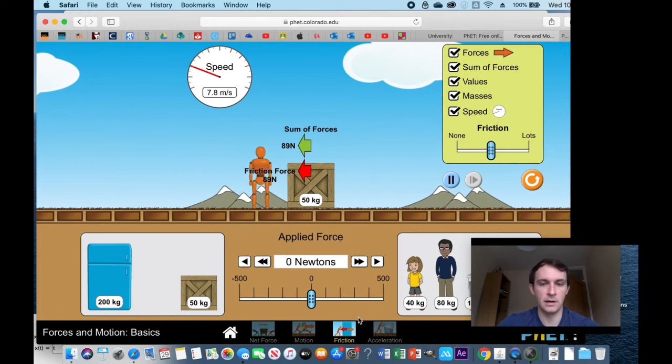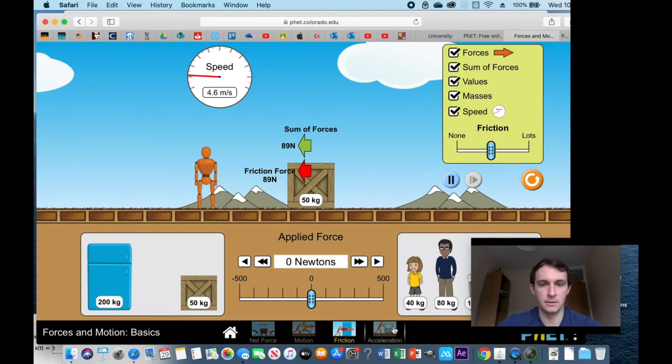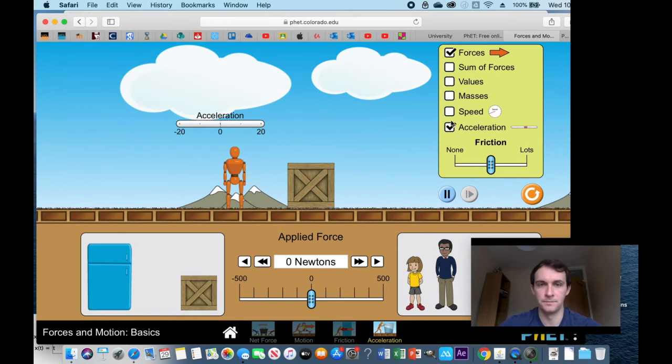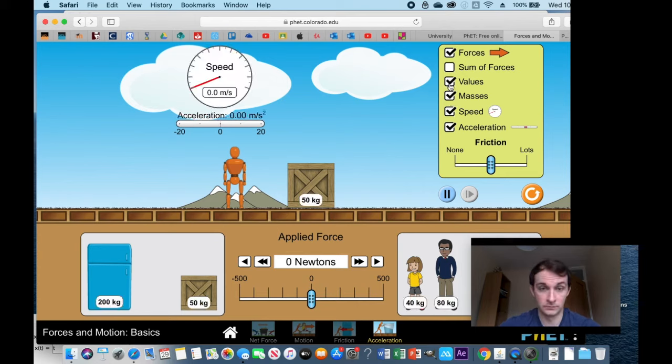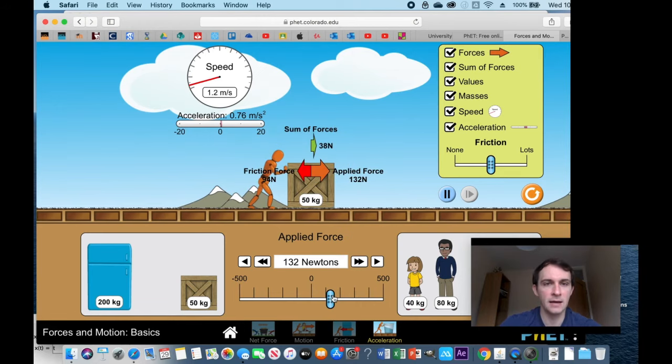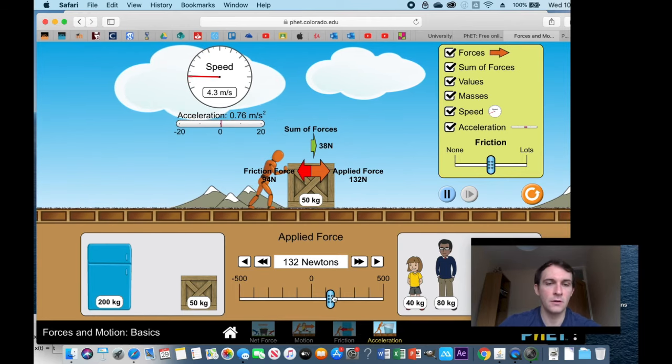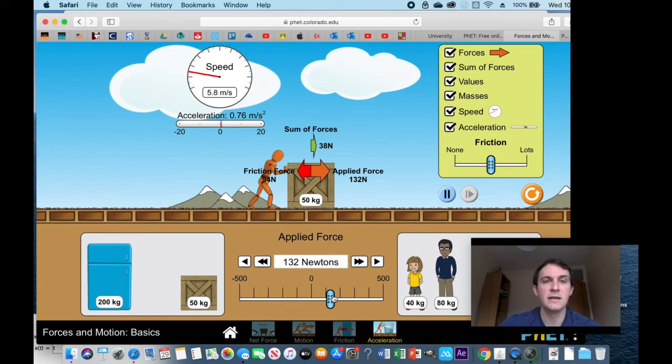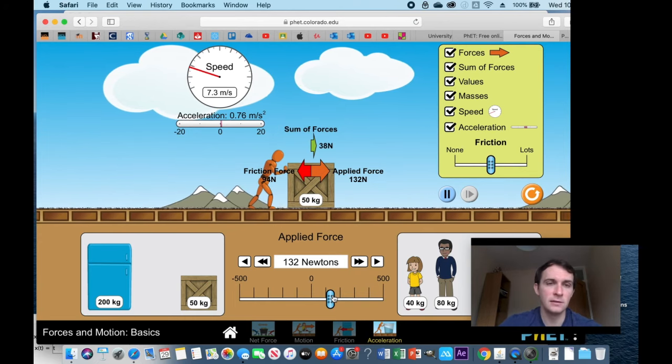Okay, right. Try and speed that up a bit quicker. Cool. So this really helps us to see what's going on here. So balanced forces. Then we have an applied force of 132 newtons. This will be really good for Newton's second law.